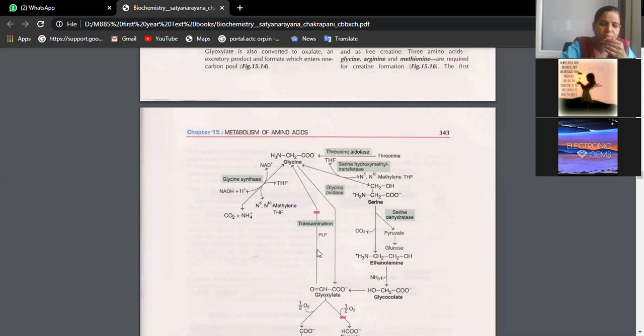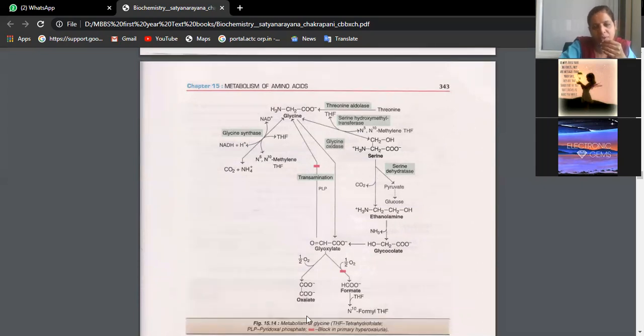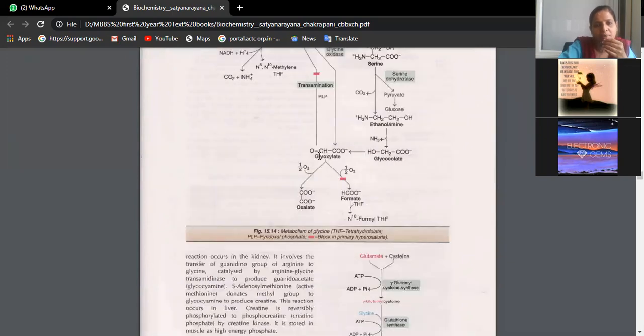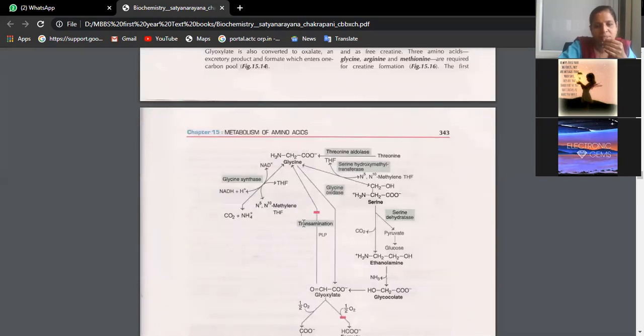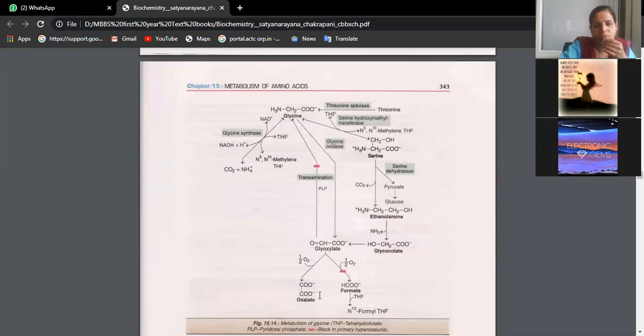Though this cycle looks different, I still want you to learn it better. Now see here, there is a transfer of amino group, this is transamination. Glyoxylate is now being converted to glycine with the help of transamination, and we require pyridoxal phosphate, the active form of pyridoxine, one of the B complex vitamins.